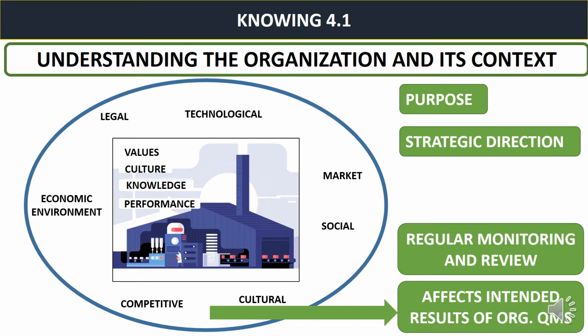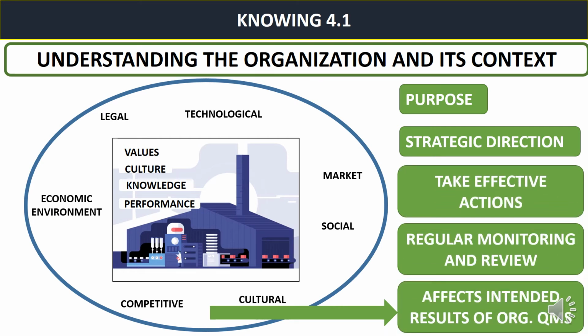regular monitoring and review of these external and internal issues, and the output should be to take effective actions. So the input is these issues, the activity is regular monitoring and review, and the output should be to take effective actions so that the organization's goal can be achieved smoothly. So after understanding this clause, we will now see some of the documents or procedures required. For clause 4.1, what are the procedures and documented information required?